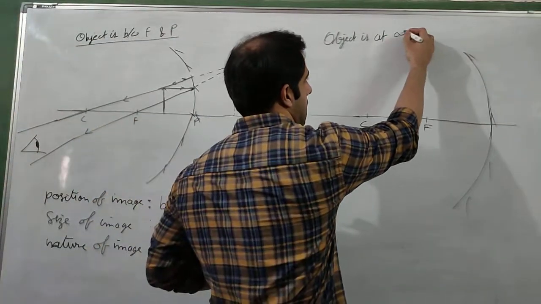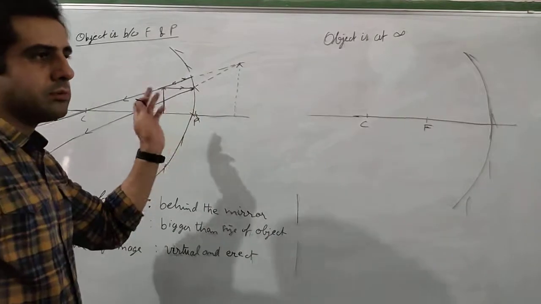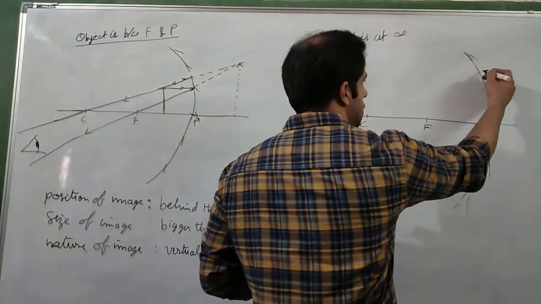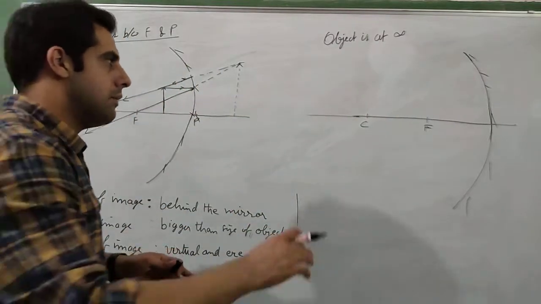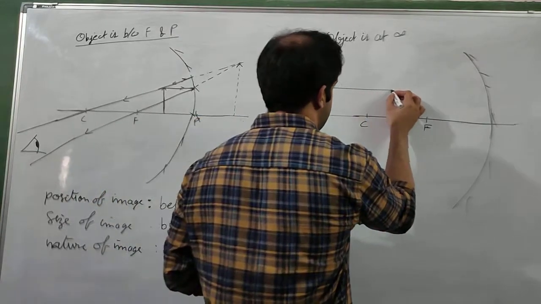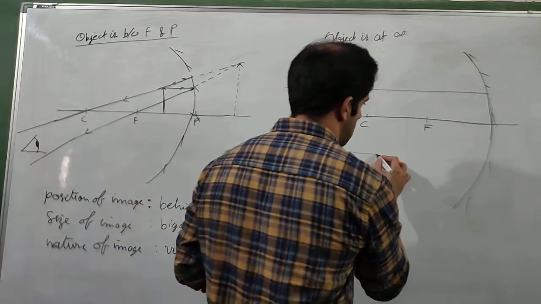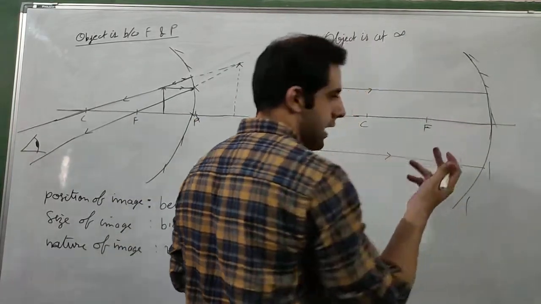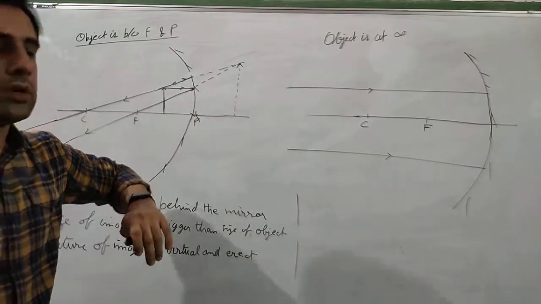So I'll write here object is at infinity. Now here also, because the object is very far away from the mirror, we will not take the two rays like we are taking in other diagrams. We will take two parallel rays because we know there are infinite number of rays that will come from the object, so we can choose any two according to our need. There is nothing wrong in that. So we are choosing these two rays.